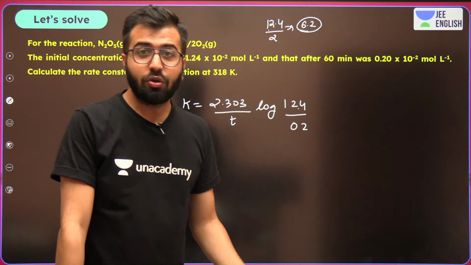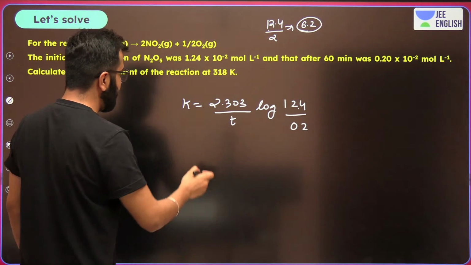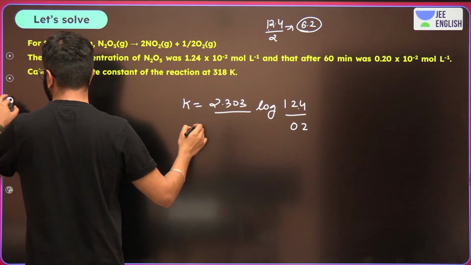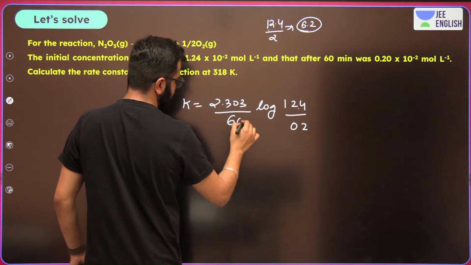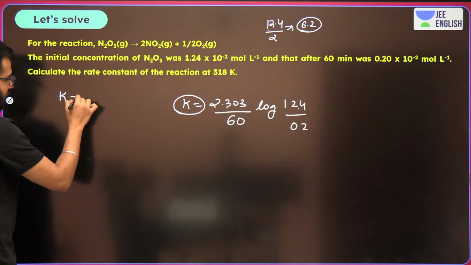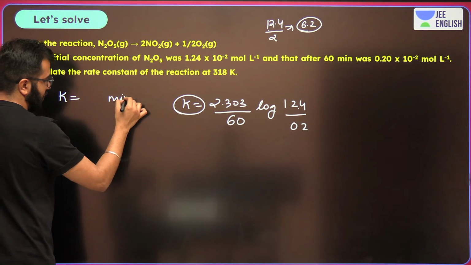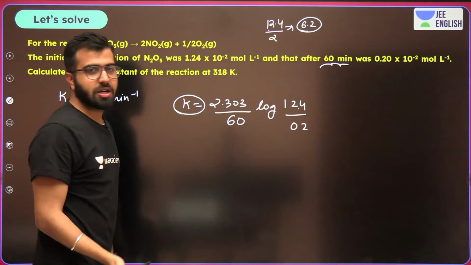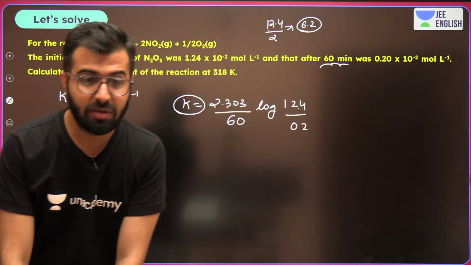And you should remember over here we are having the T value as well, which is 60. Anyhow, the value that you are going to get for K is going to be per minute, because the time of completion is in minutes.